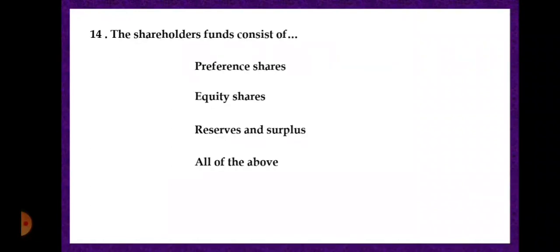And the correct answer is all of the above. That means shareholders' funds is equal to preference share capital plus equity share capital plus reserves and surplus. So the total of these three items is called shareholders' funds.